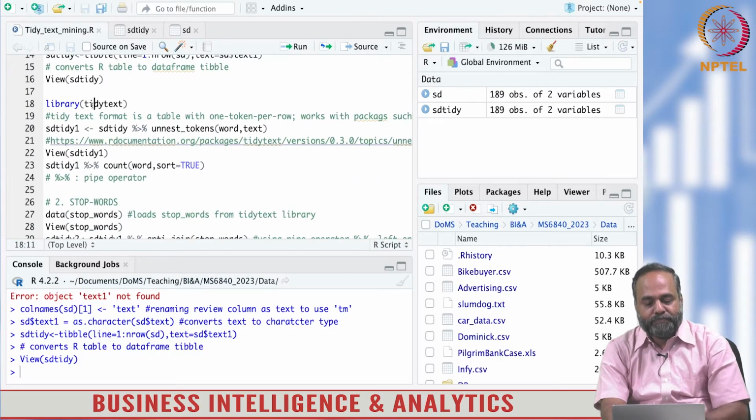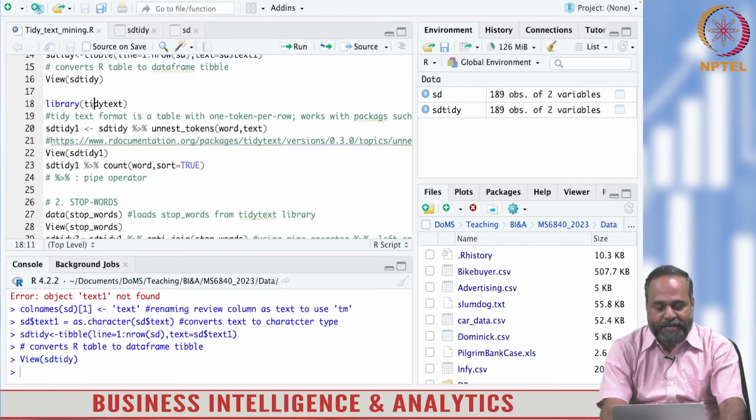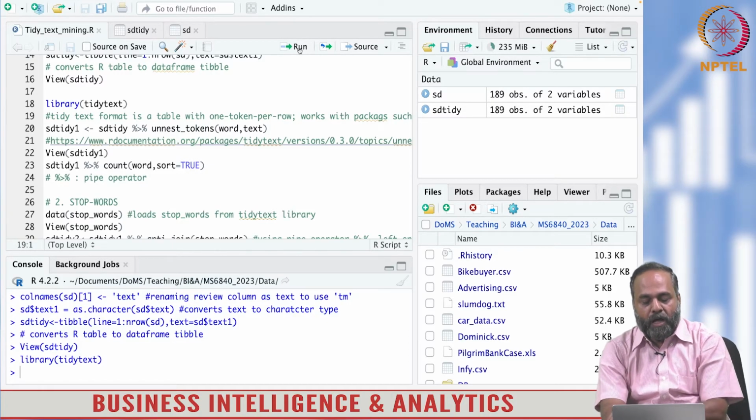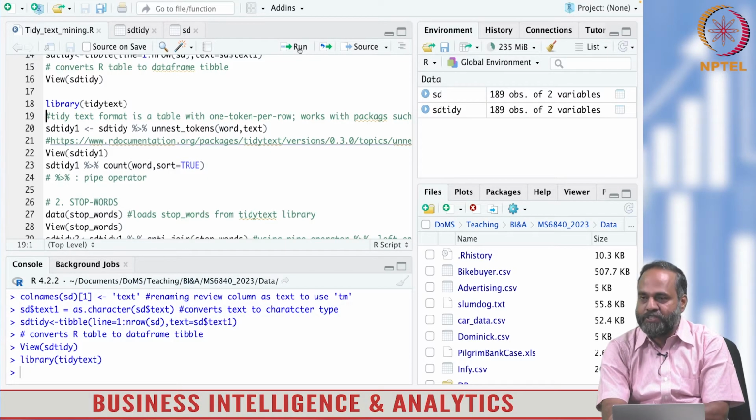Now I am calling library tidytext, which is another library for tidy text. Invoked, and now you see the command line creating stidy1, which is another tibble. There is a pipe operator, a more recent development in programming. Stidy is the source file, pipe, unnest_tokens, word, text.